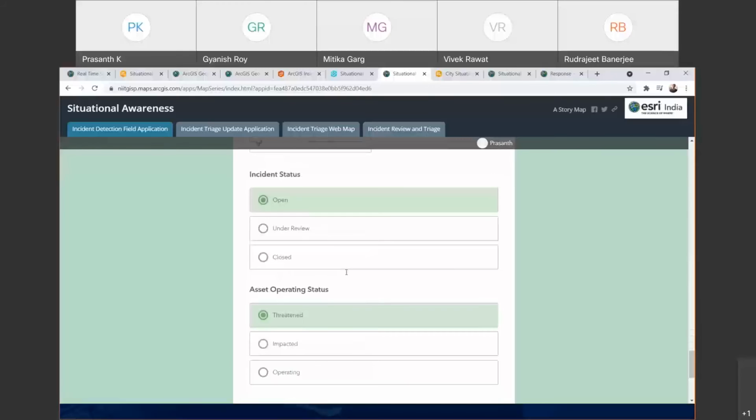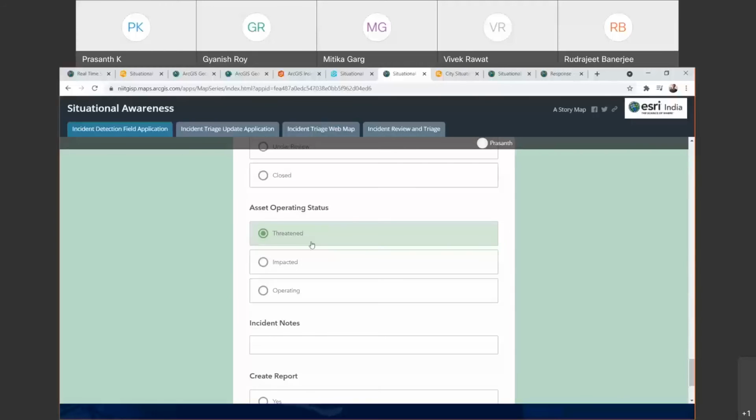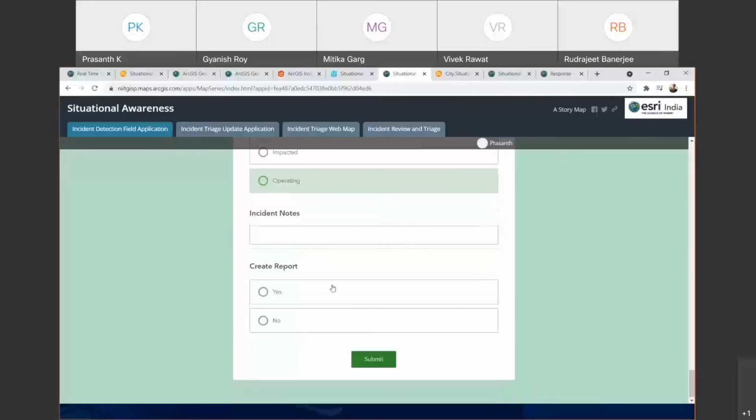He will be able to fill it and send it across, and he will be able to make you aware whether it's an open status of the incident, or he has seen this incident and taken a review or is doing a review of that, whether it has already taken an action and it is closed, and whether it is going to threaten your asset, whether it is impacted, or whether it is live and happening, that operating status also can be updated.